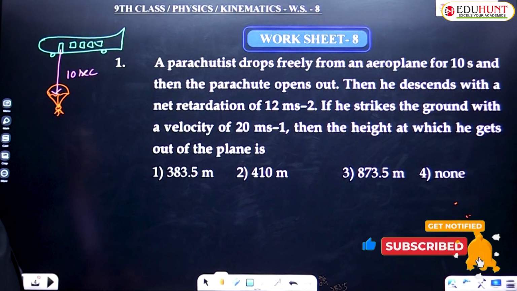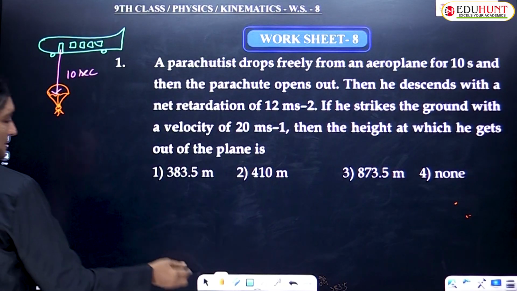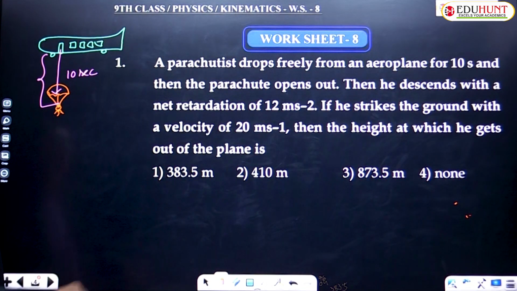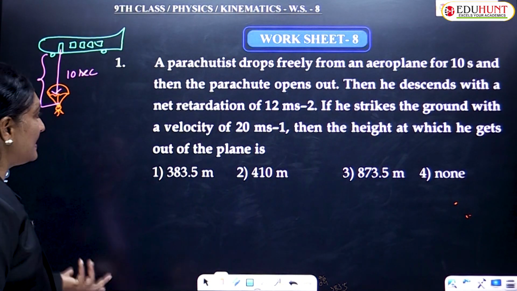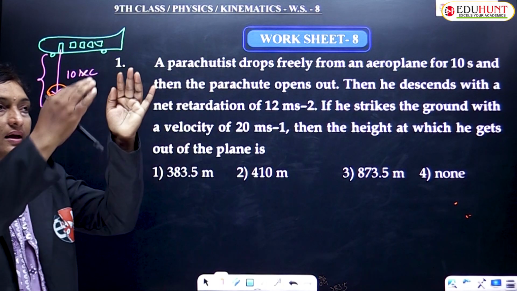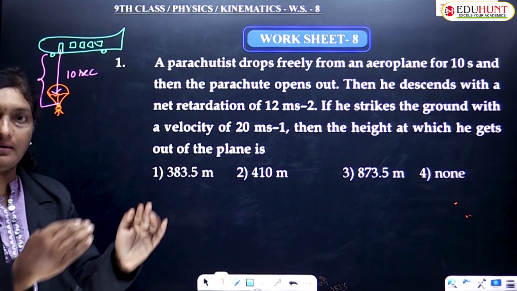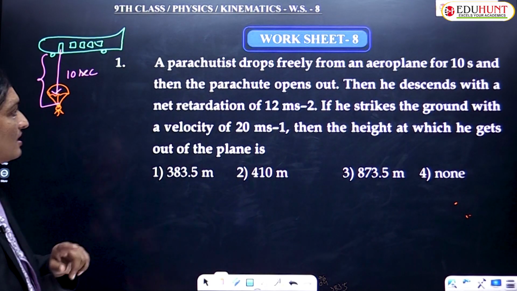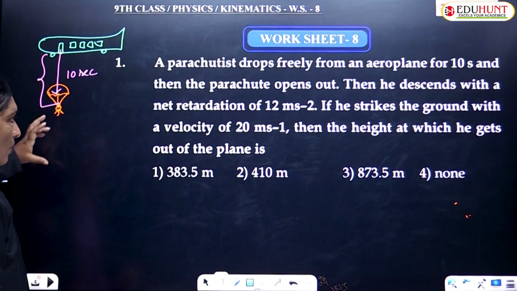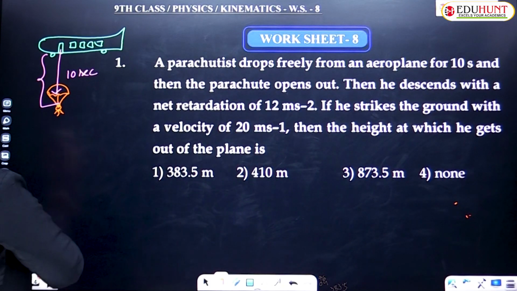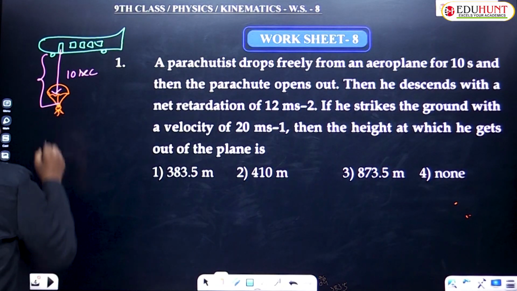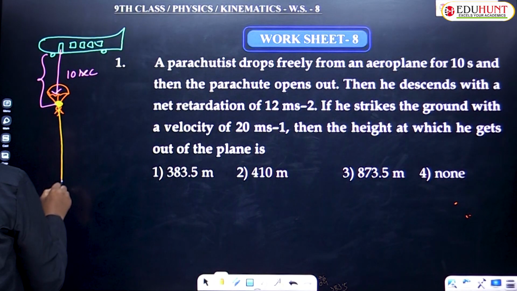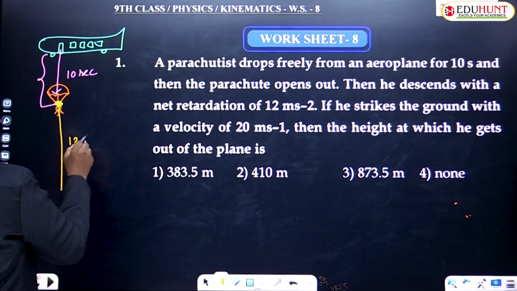Okay, this person falls for 10 seconds. This complete distance from here to here, he took 10 seconds. Then he descends. Once the parachute gets opened, he falls not with acceleration due to gravity, but with some other acceleration or some other retardation. So then he descends slowly with a net retardation of 12 meters per second square. From here to here, again he falls. And what was it? 12 meters per second square.